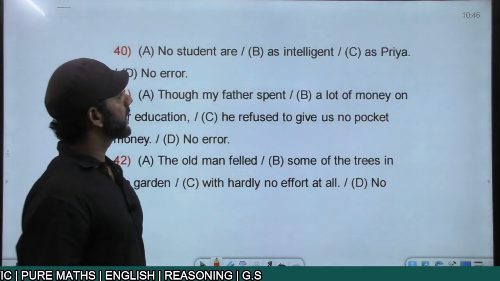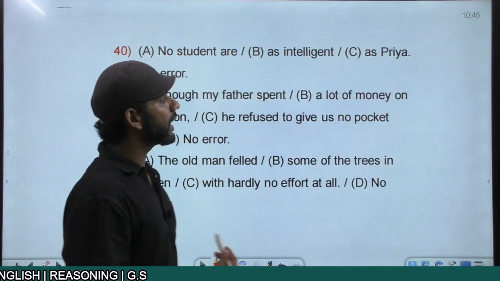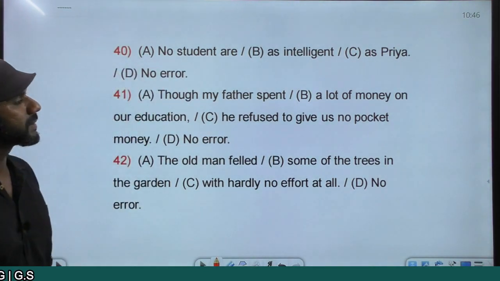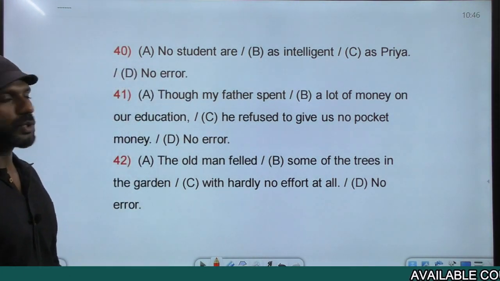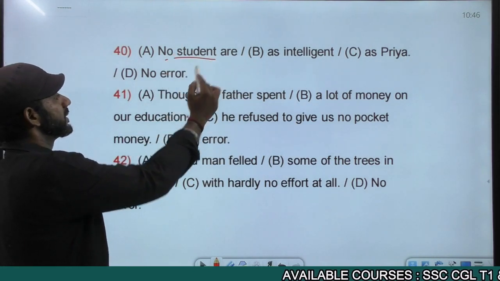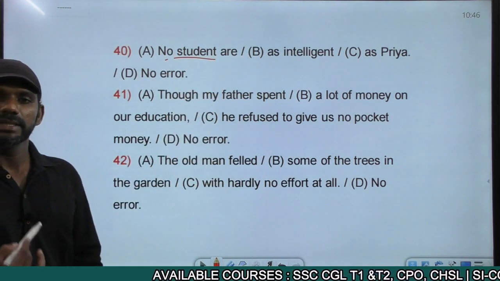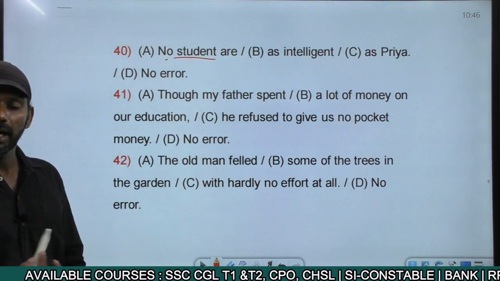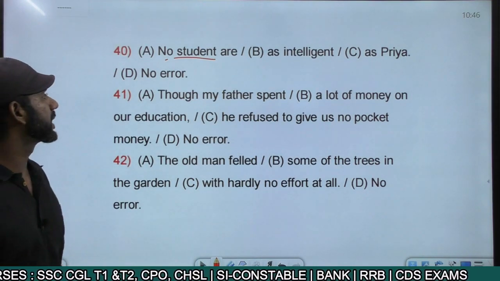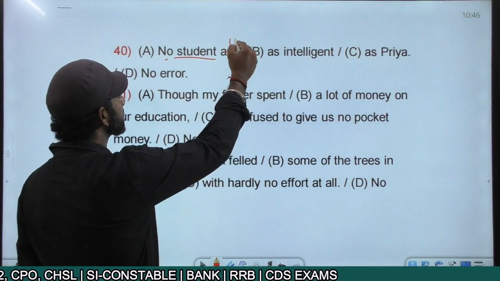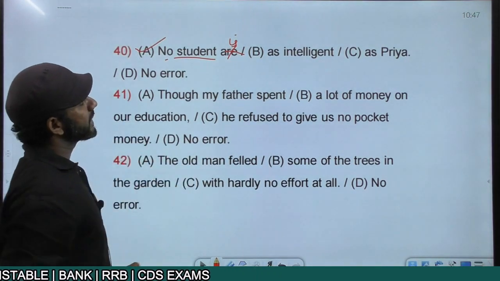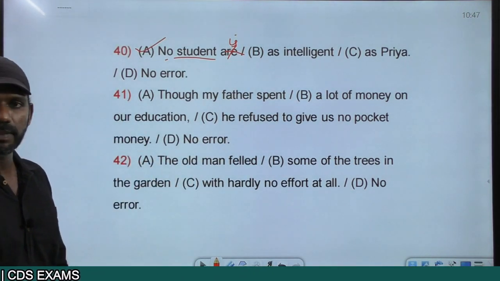No student are as intelligent as Priya. No student, forget about no. The noun here is student, singular. The verb must also be singular. Are is a plural verb, subject verb agreement. It cannot be are, it must be is. No student is as intelligent as Priya.